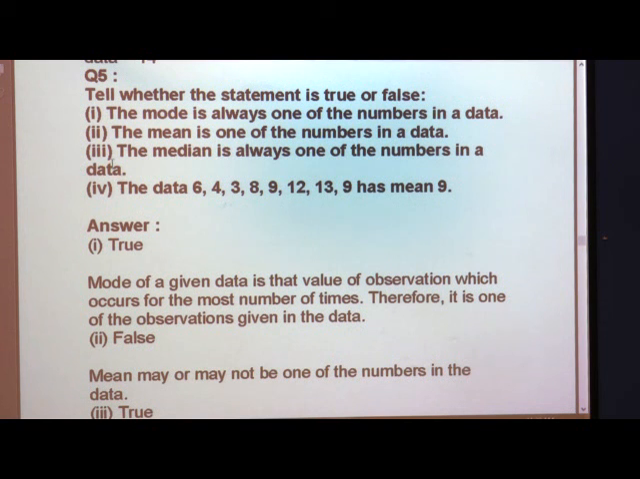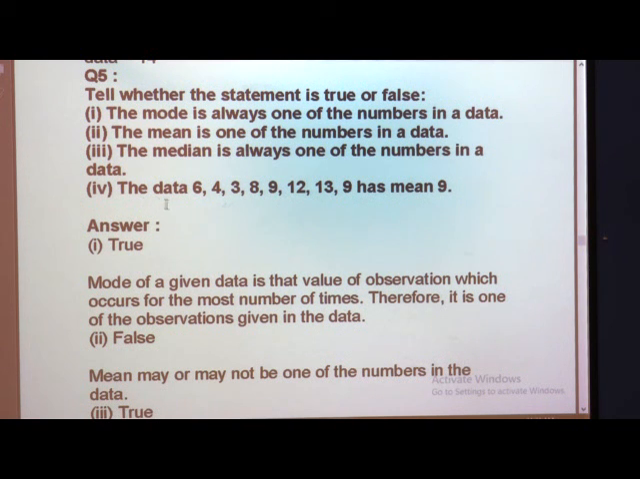Now, the third one: the median is always one of the numbers. Yes, you know very well, because how do we find the median? For the median, we just arrange the data in ascending order and find the middle term. Means if you have 9 observations or 9 terms, what will be the middle term? That is your fifth term or fifth observation. That is nothing but the median. So we are finding the median from the given data, so it will be a number in the data. So this statement is true.